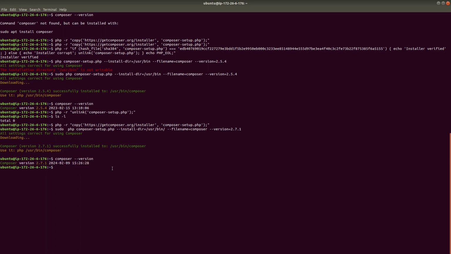The same process you will follow if you want to downgrade your Composer version to 2.5.4 from 2.7.1. Thank you so much.